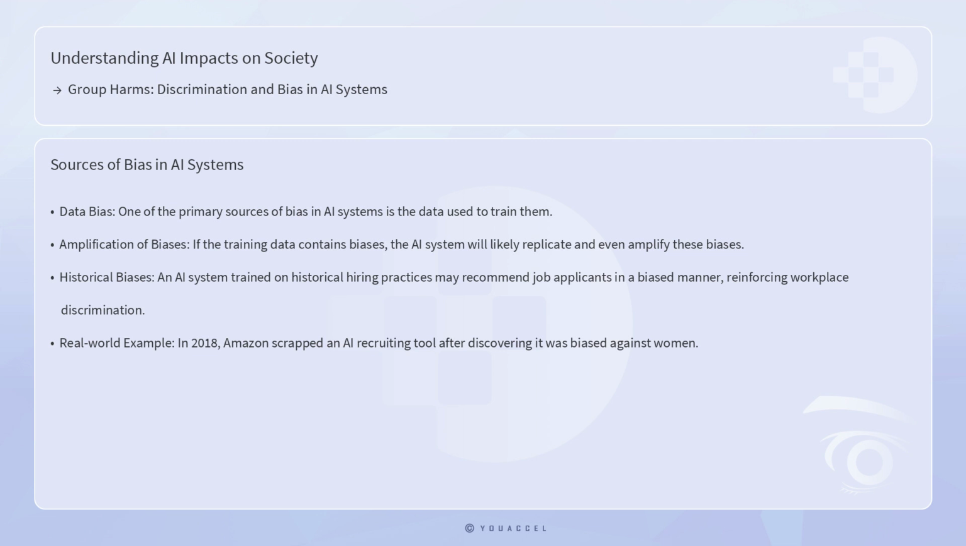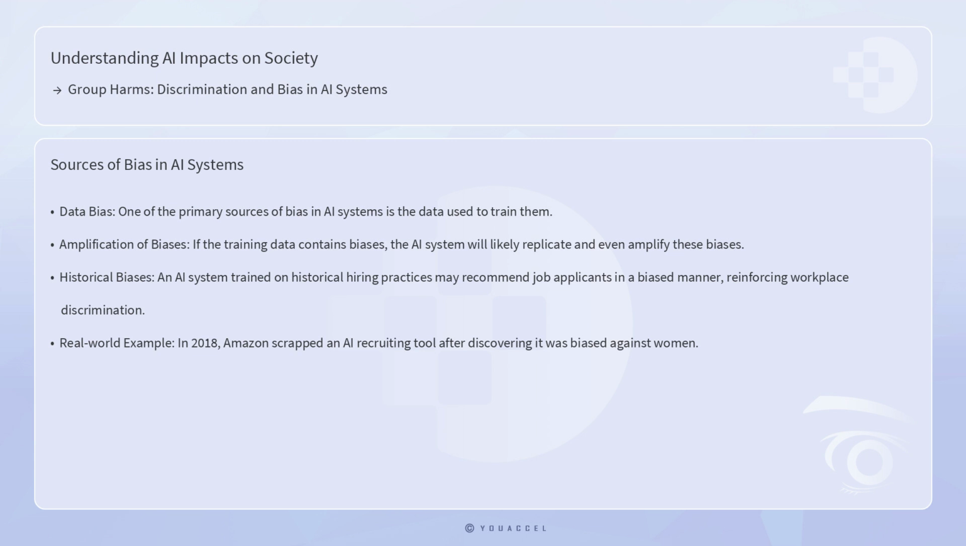One of the primary sources of bias in AI systems is the data used to train them. AI systems, particularly those based on machine learning, rely on vast amounts of data to learn and make decisions. If the training data contains biases, the AI system will likely replicate and even amplify these biases. For instance, if an AI system is trained on a dataset that reflects historical hiring practices favoring certain demographics over others, the system may recommend job applicants in a biased manner, thus reinforcing workplace discrimination.